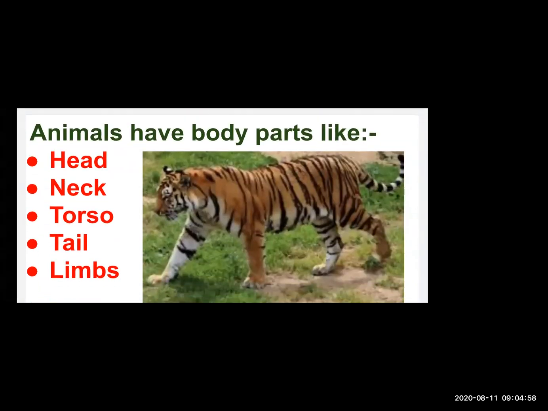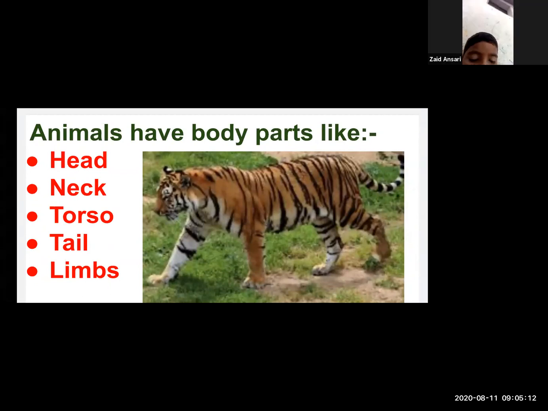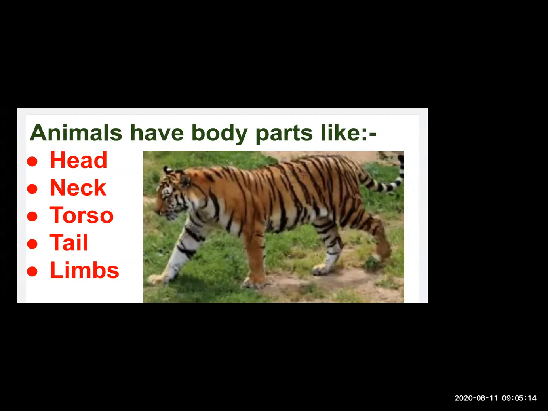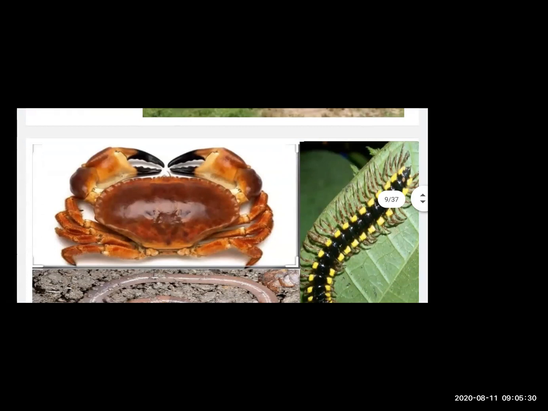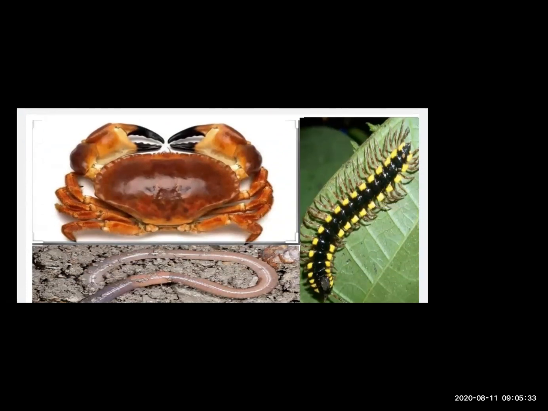Here we get to see animals have different body parts. Here the example I have taken is a tiger. See its head. It has a head and neck. From the neck till where the tail starts, that part is known as the torso. Then a tail and limbs to walk. So animals have body parts like head, neck, torso, tail and limbs. Now here is a picture of a crab, an earthworm and a centipede.